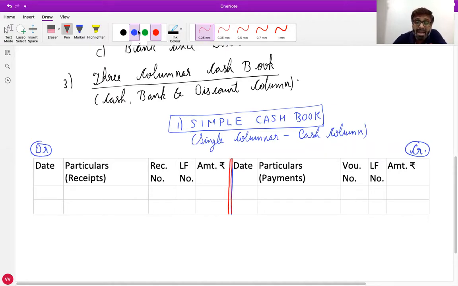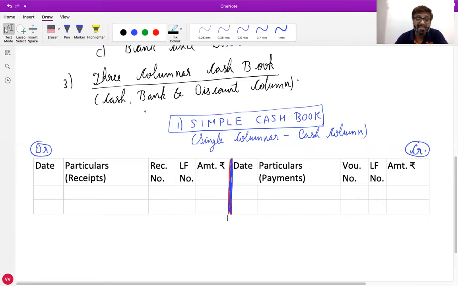Or you can make a thick line. Either you make 2 lines, or what you can do is make a thick line, because it is the dividing line between debit side and credit side. Either you will make 2 lines very close to each other in the center. What you can do is fold your page, you'll get the center of your page. In the center of your page, you make 2 lines very close to each other or a thick line. That will be the dividing line of receipts left side and payments right side.